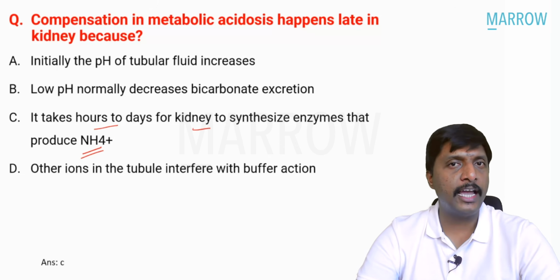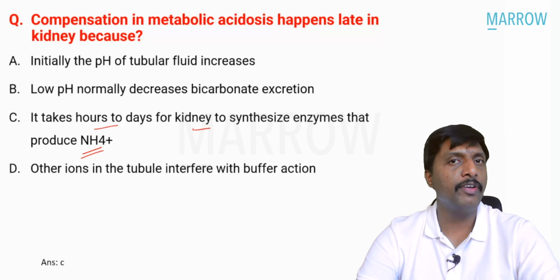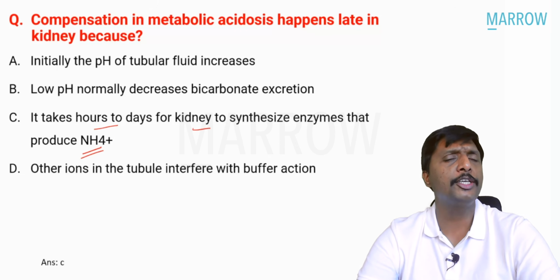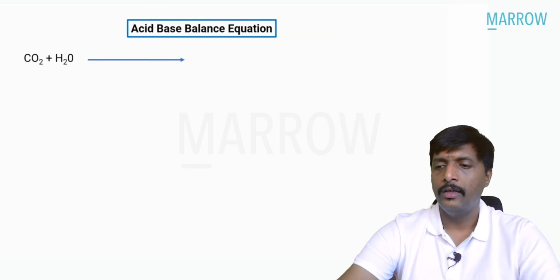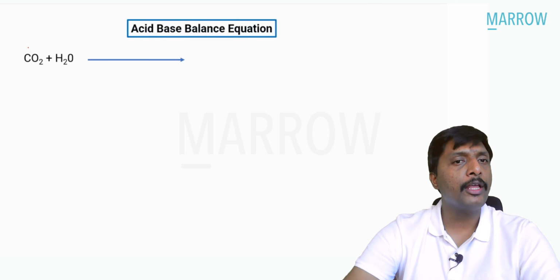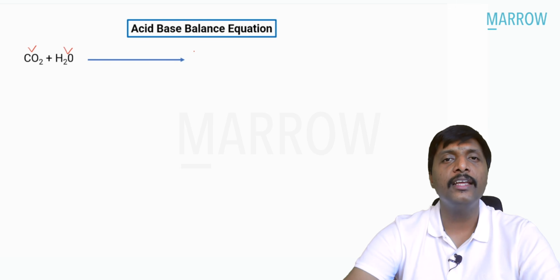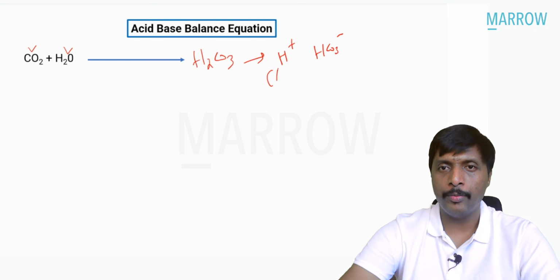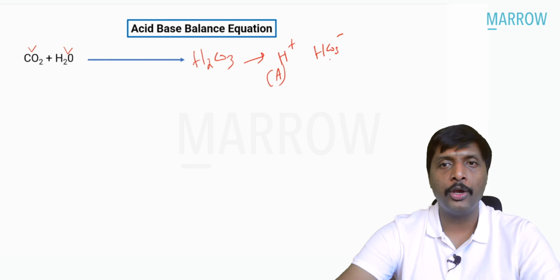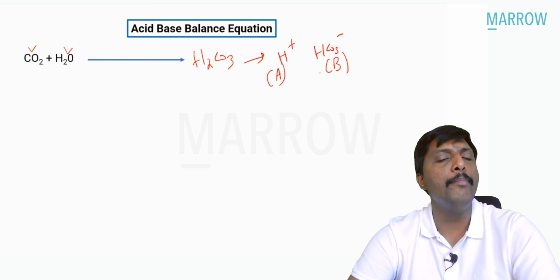How do we arrive at this answer? Now look into this discussion. Very simple. Acid-base balance is always about an equation. What is that equation, sir? Metabolic end product, carbon dioxide, reacts with water. We will get H2CO3, which will split into the H plus ion and bicarbonate. This H plus ion is our prototype acid. This bicarbonate is our prototype base.